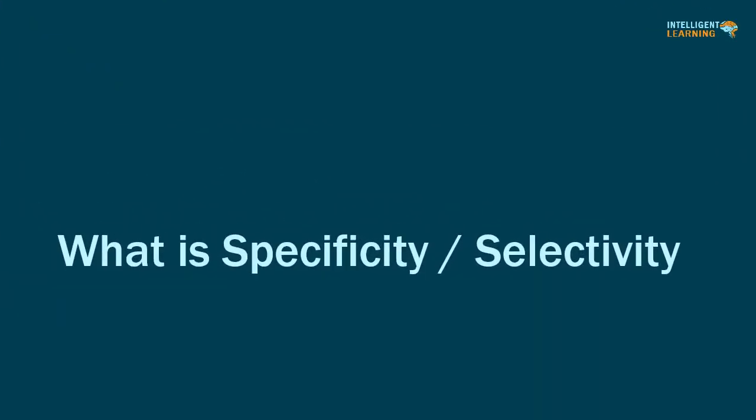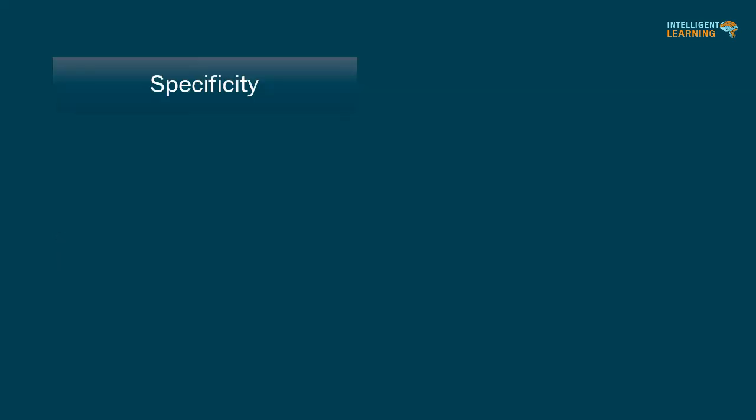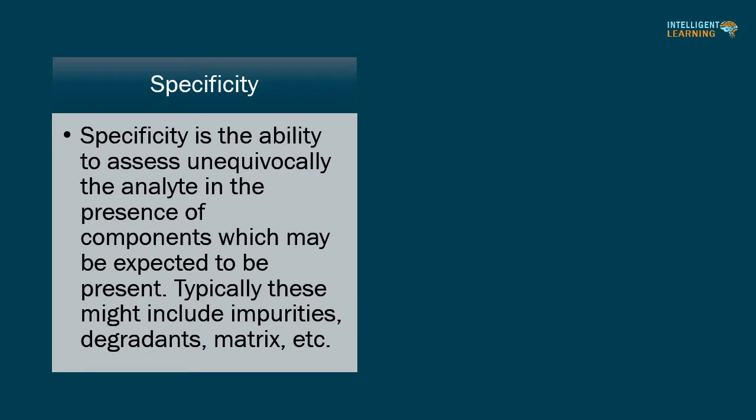What is specificity or selectivity? As per ICH Q2 guideline, specificity is defined as: the ability to assess unequivocally the analyte in the presence of components which may be expected to be present. Typically these might include impurities, degradants, matrix, etc.